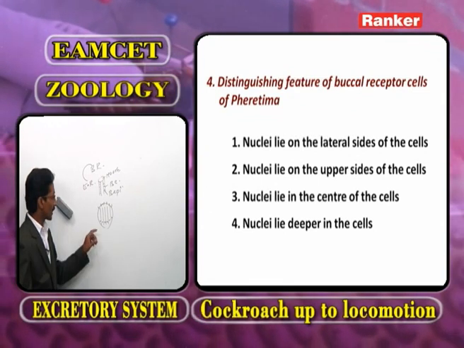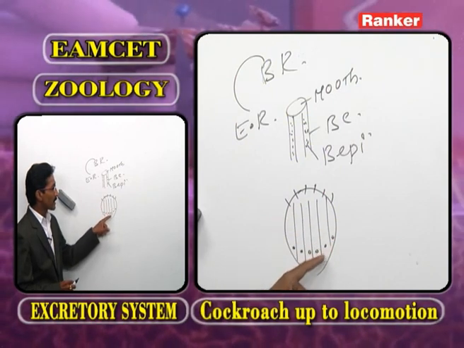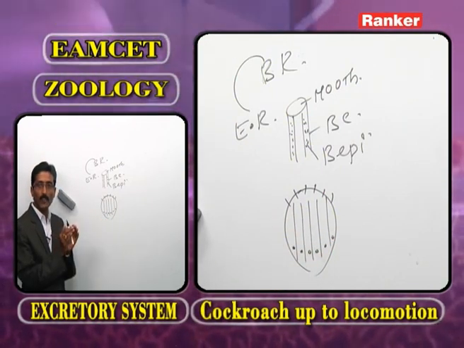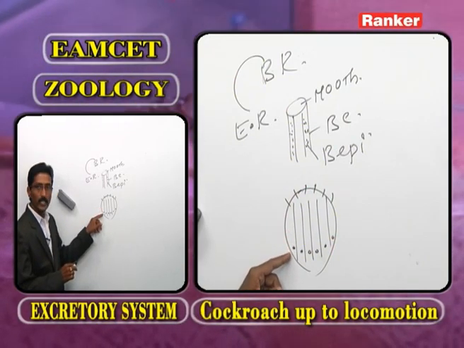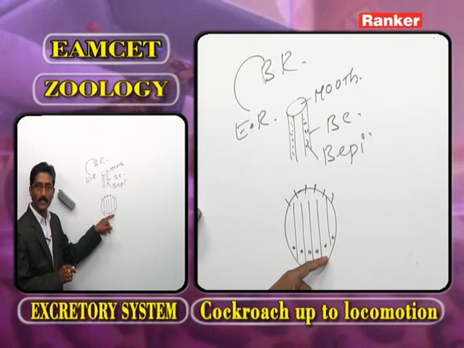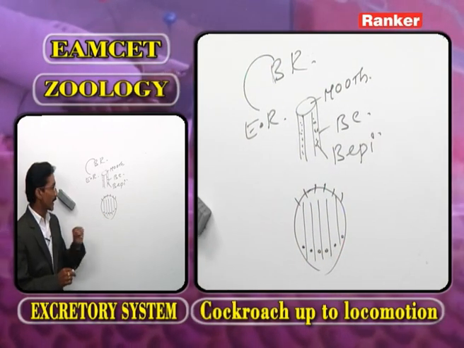Fourth option. As we observe, the buccal receptor is made by columnar cells, in the form of groups. In each cell, the nucleus is at the base, deeply arranged.